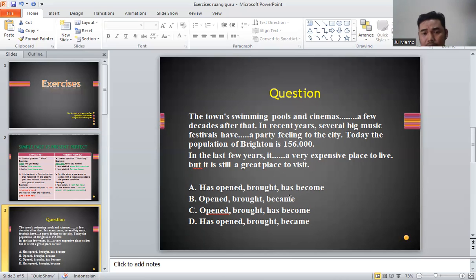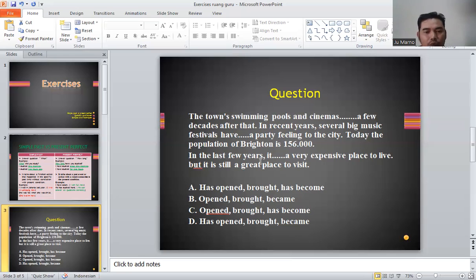What about the next sentence? Became or has become? In the last few years, it blank a very expensive place to live, but it is still a great place to visit. You can see here there is a correlation between the first sentence and the second sentence.